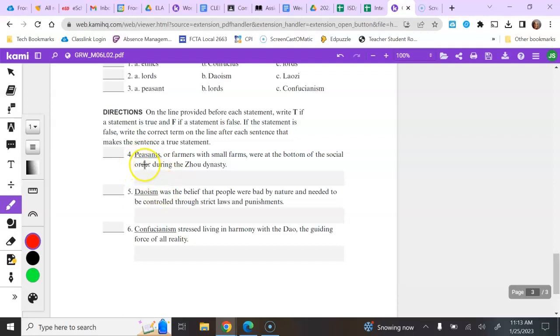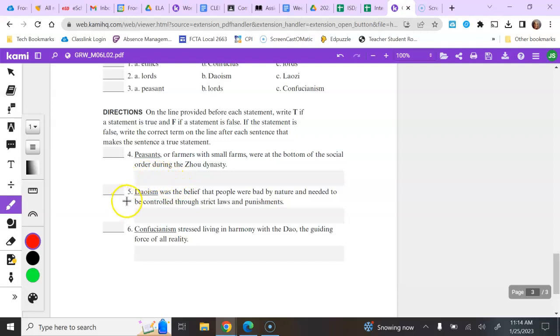So number 4, peasants or farmers with small farms were at the bottom of the social order during the Zhou dynasty. So are peasants farmers with small farms? You can look in the key terms and people box on the first page. True or false? If it's true, put a T. If it's false, you're going to put an F, and then you have to write what word actually should have been there.